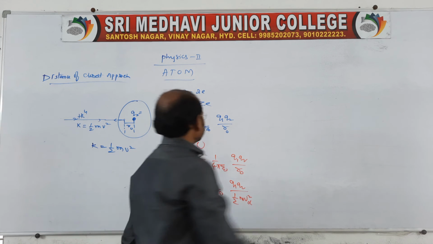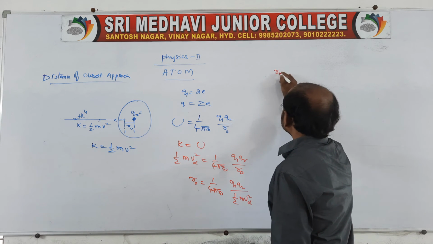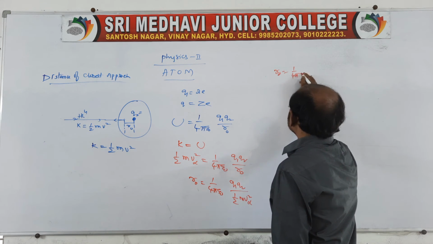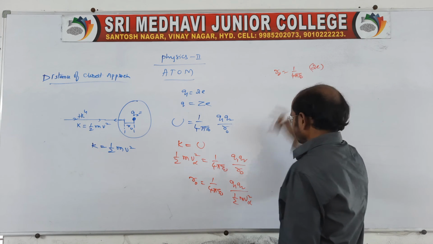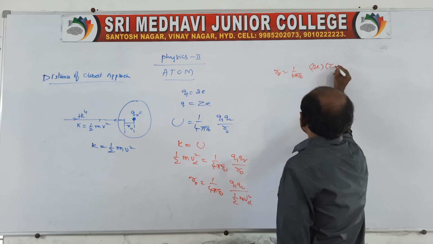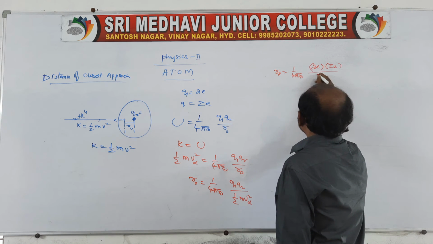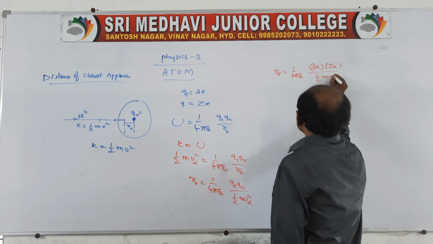Sir, what is Q1 Q2? Yes, of course we know Q1 Q2. R naught is equal to 1 by 4 pi epsilon naught, Q1 is 2 electrons, Q2 is Ze, by 1 by 2 m v square alpha.